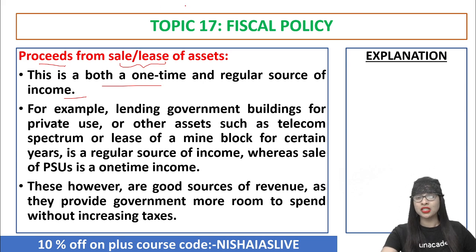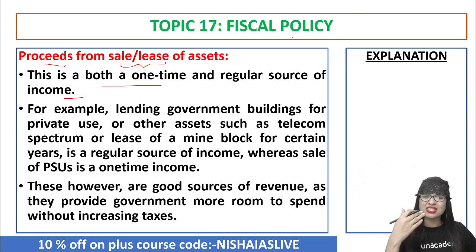It's not regular. When you lend a government building for private use, monthly you're getting income or rent out of it. But when you sell something, it's one time. However, these are good sources of revenue for the government, because they are providing the government more room to spend without increasing taxes.